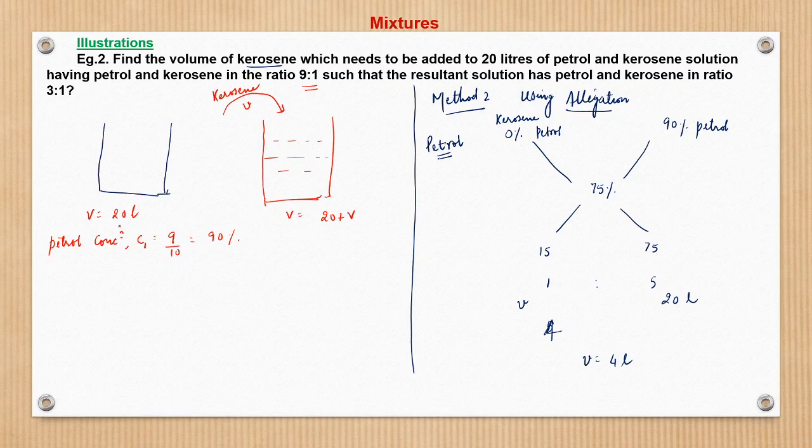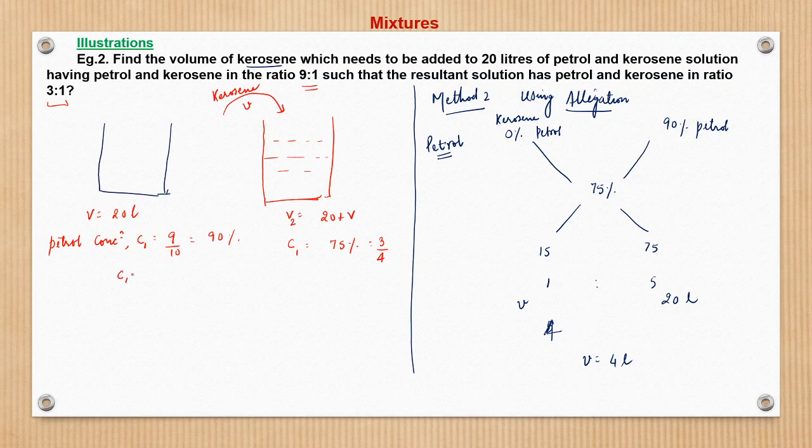So initially we had 20 liters, we added V liters of kerosene, so the volume of the solution becomes 20 plus V. Now the concentration of petrol we do not know, but that has been given. The concentration of the petrol and kerosene in the final solution is 3 by 4. 3 by 4 means 75%, right?